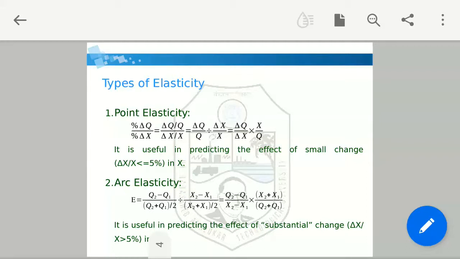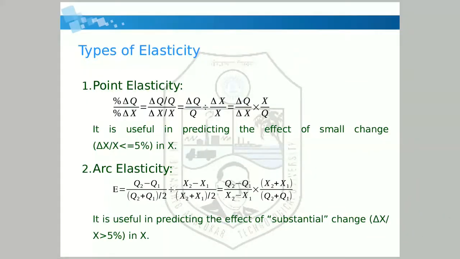Now arc elasticity. It says E equals Q2 minus Q1, that is change in Q, divided by Q1 plus Q2 divided by 2, that is the average quantity demanded, divided by change in X, that is X2 minus X1, divided by the average value of X, that is X2 plus X1 divided by 2.